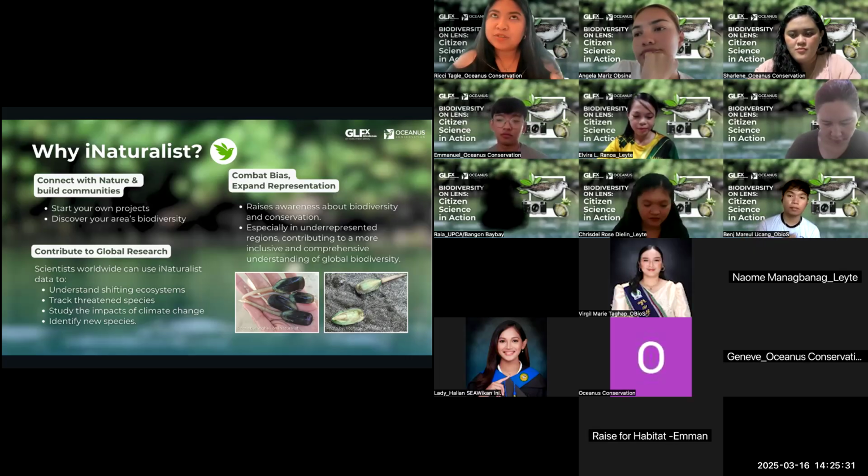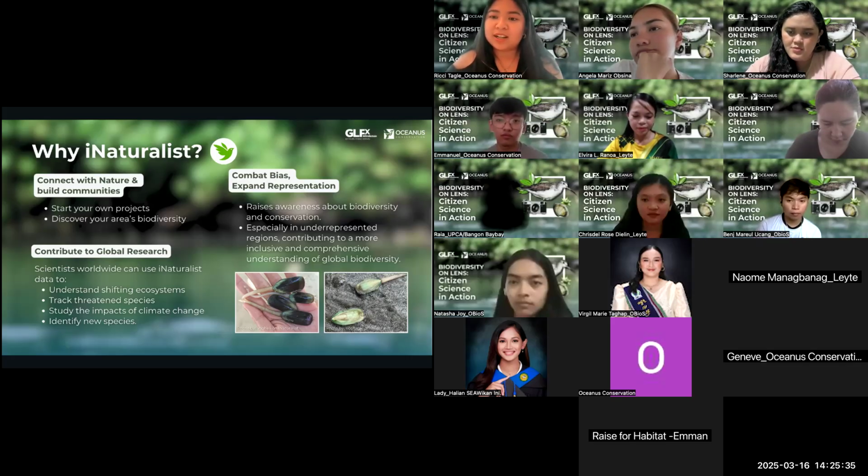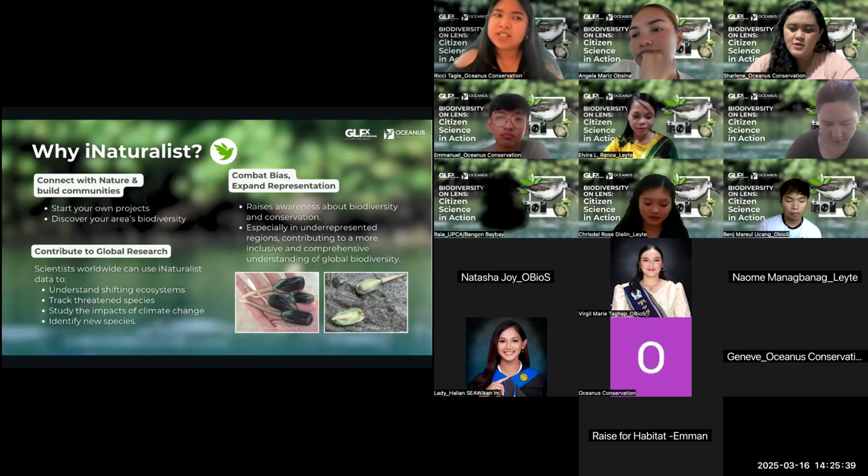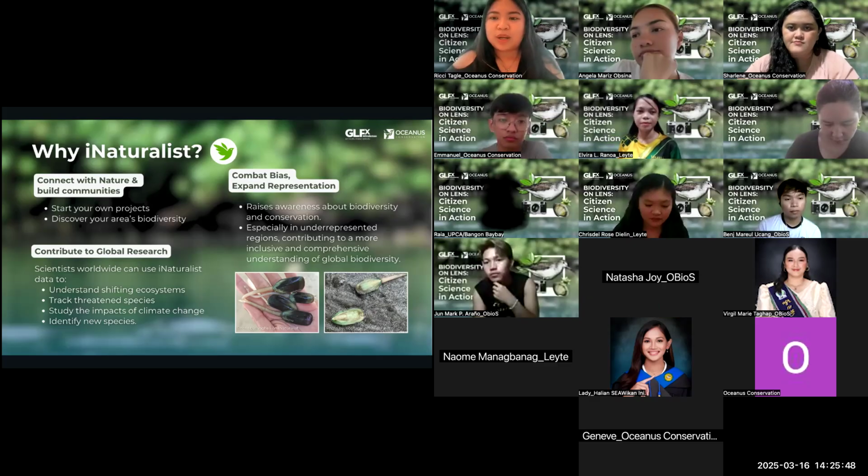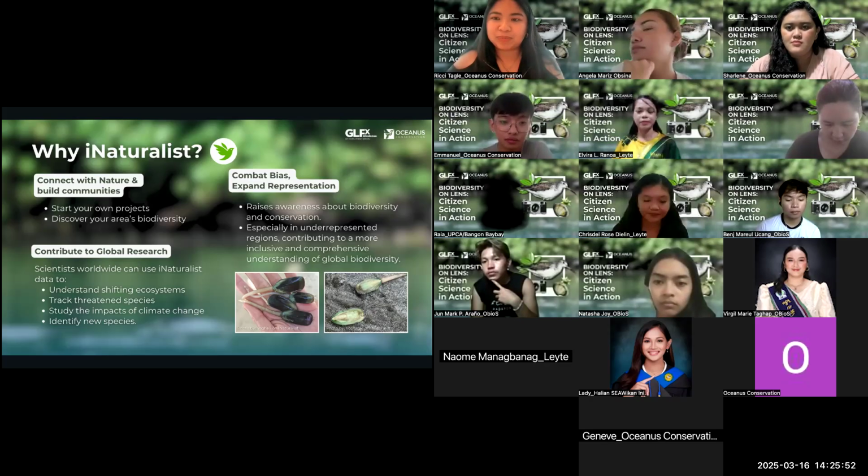And different scientists around the world can even contact you via iNaturalist, or future researchers can ask, oh, you've gone to this area, may nalantaw kayo na ganitong species, can I ask you for more information kung kamusta yung field mo dyan? Things like that are possible with iNaturalist. Sige po, let's proceed with the next slide.